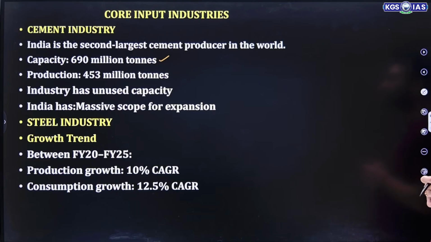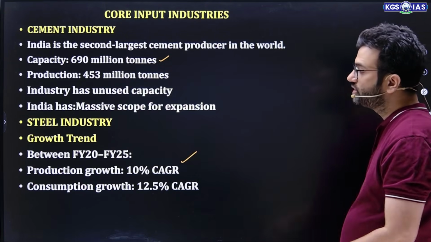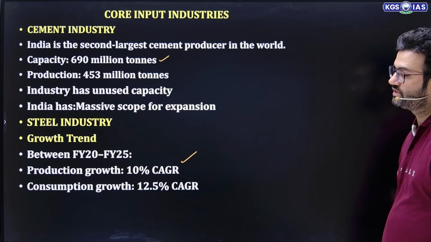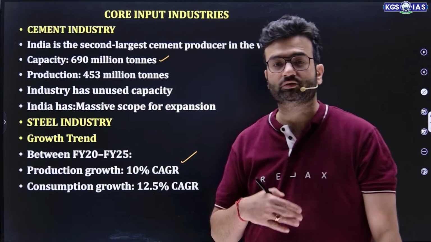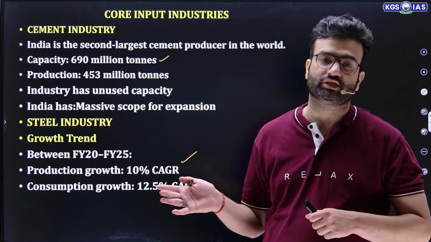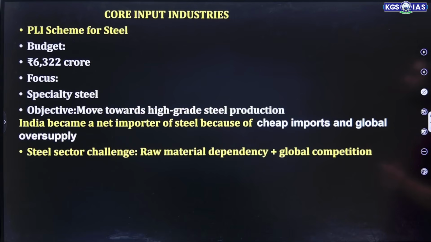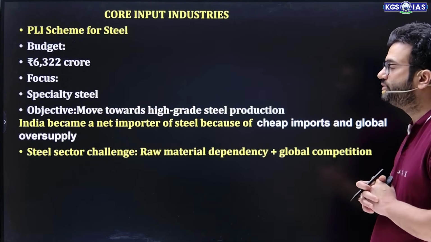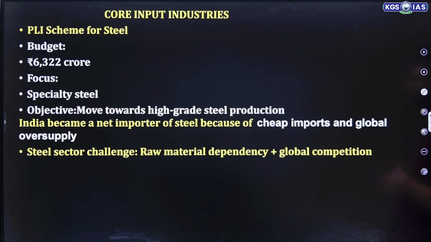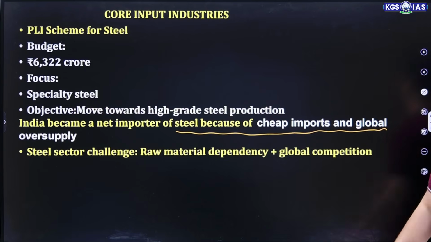Talking about the steel industry growth trend, between financial year 2020 to 25, production growth is 10% CAGR and consumption growth is 12.5% CAGR. That means we are producing at 10% CAGR, whereas consumption growth is 12.5% CAGR. That means imports are higher. Although we have a PLI scheme for steel, with a budget of 6322 crore, the focus is specialty steel. The objective is to move toward high grade steel production. India became a net importer of steel because of cheap imports and global oversupply.